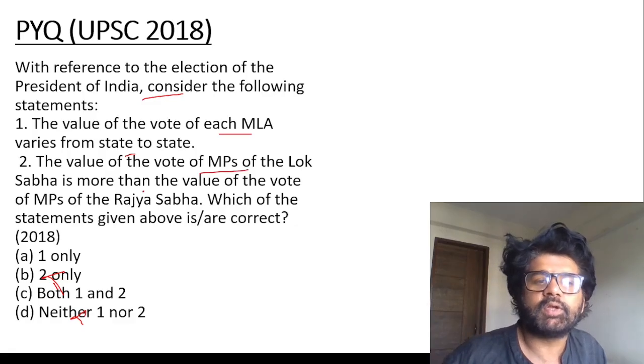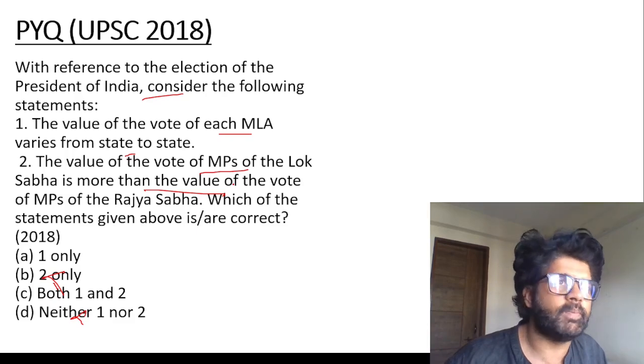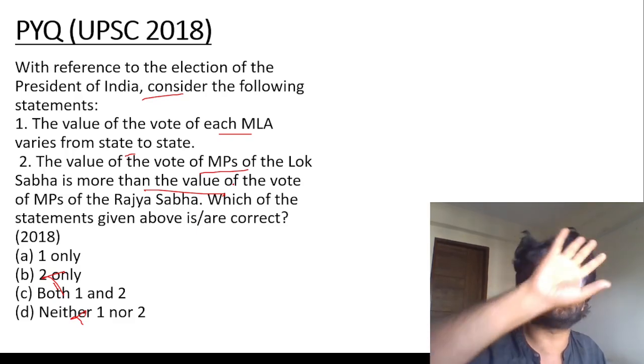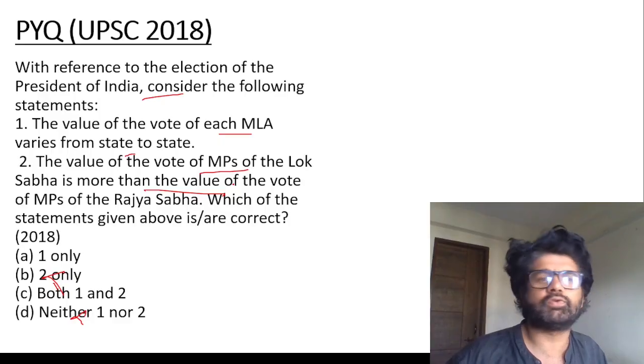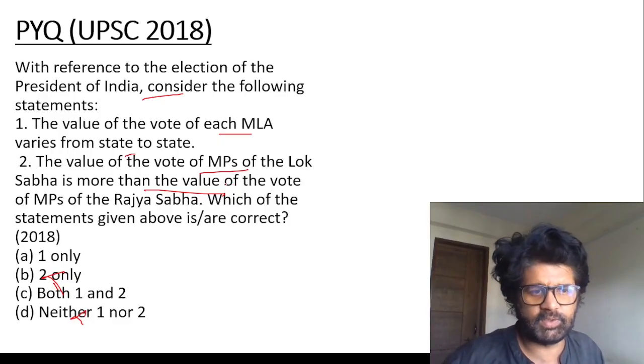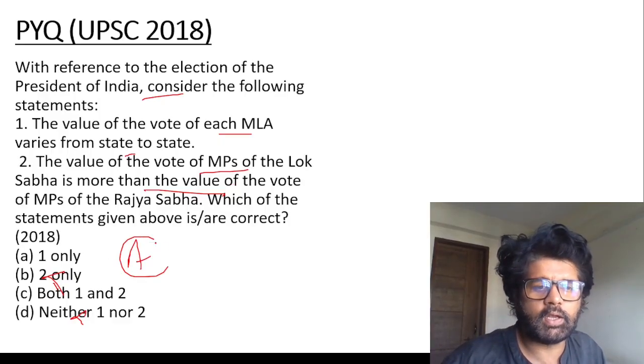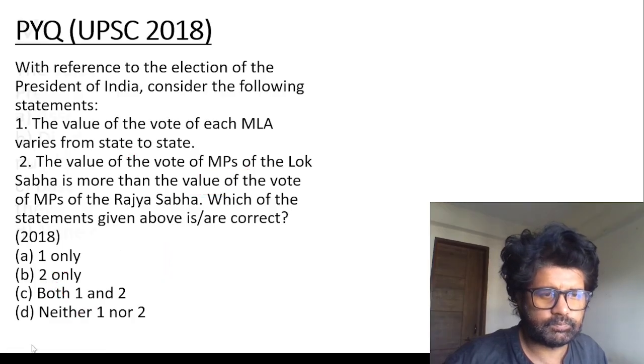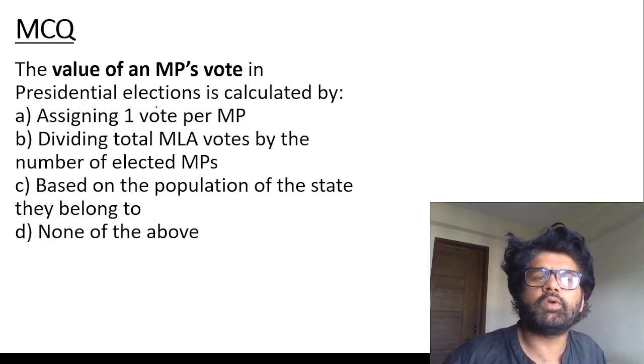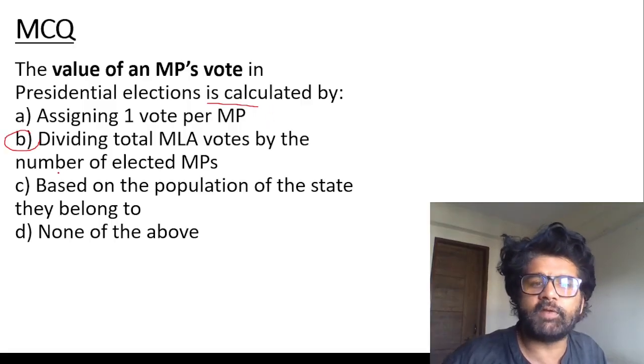Value of MPs' votes is more than that of MLAs? No. For an MP of Rajya Sabha or Lok Sabha, the value is the same. It's just the total value of votes of all MLAs divided by the total number of MPs. So second is wrong, and the answer is A, one only. Value of an MP vote in president election is calculated by dividing total MLA votes by the number of elected MPs. B.